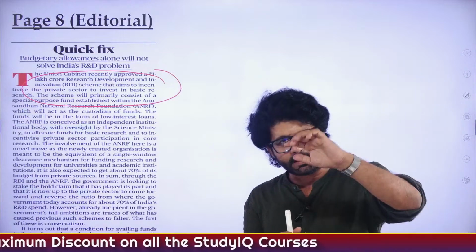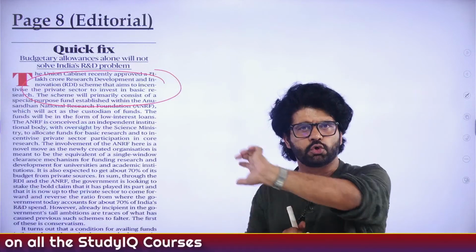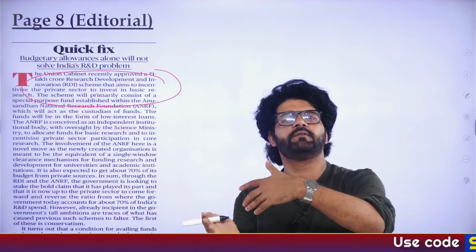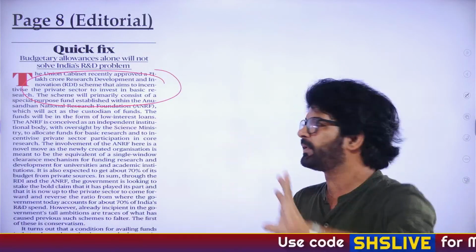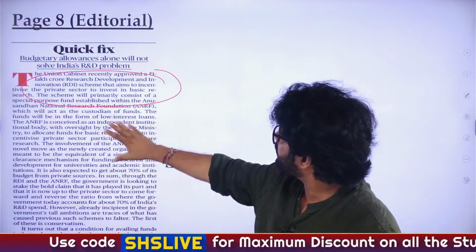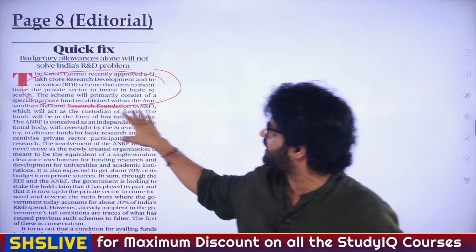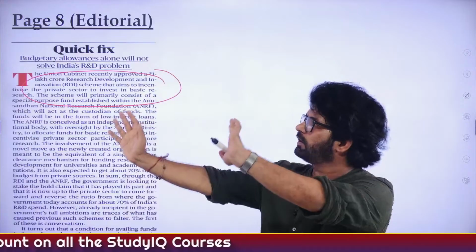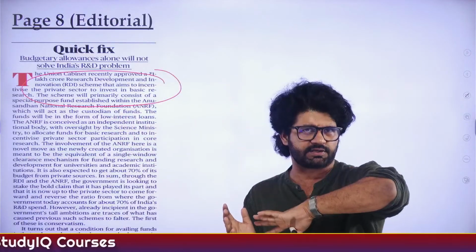In this, what will happen? Currently, let's say if 100 rupees goes to research, 70 comes from government. That will be in a way reversed. Now 70 rupees will come from the private sector, and all these things will be pooled under a foundation known as the Anusandhan National Research Foundation. So government has created a repository which will look into the funds coming for research and development.